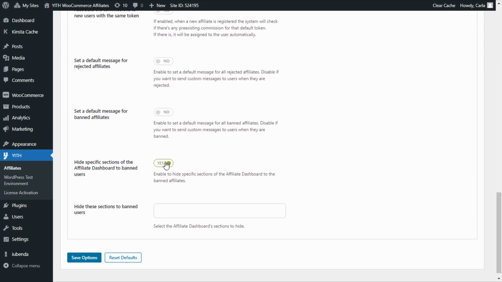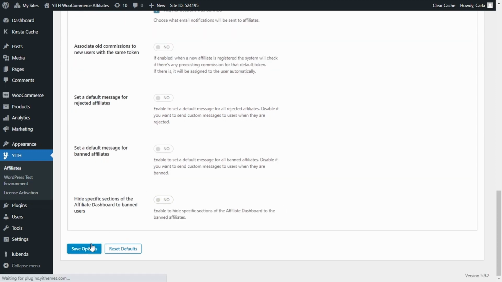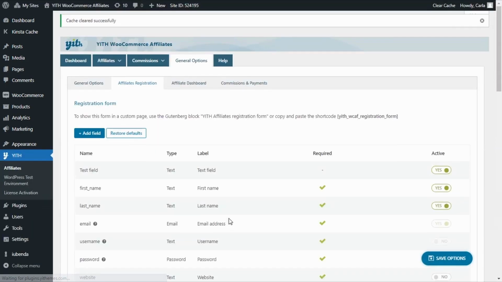Let's keep this disabled. We're going to save options, and I'm going to show you how to add this form to a custom page so you can have your registration page with a registration form. Basically, you're going to be able to add this registration form either by adding this shortcode right here or by adding the Gutenberg block. So we're going to copy this shortcode, and we're going to go to Pages, Add New.